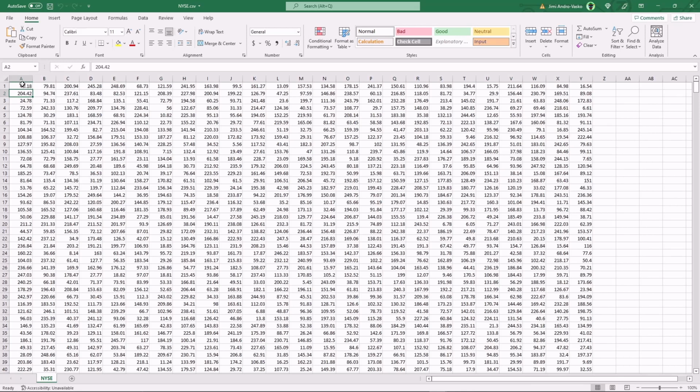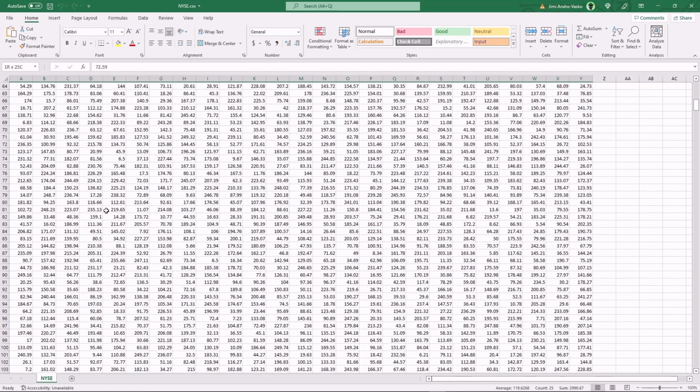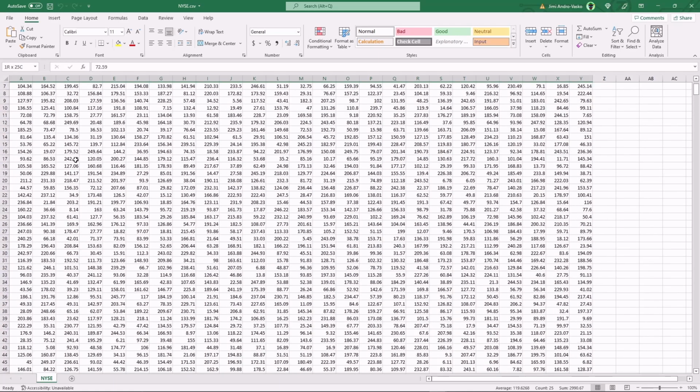These are very not realistic numbers, but they're random numbers, so I didn't really think about them. There's no way a stock goes from $40 a share to 204 by the end of the day. That would be insane if that ever happened. But this is just random, so we're just going to go with it. So this second row is going to be the price of each stock at the end of the first day. And then this next row is going to be the price of each stock at the beginning of day 2, and then the price of each stock at the end of day 2, and so on and so forth. There are a lot of lines here, so plenty of simulated random number data.